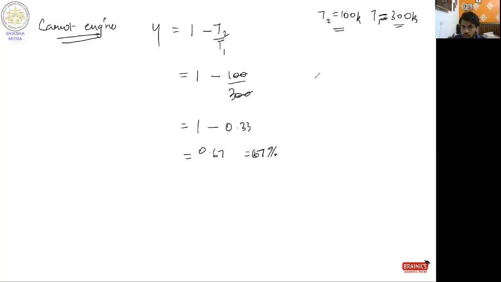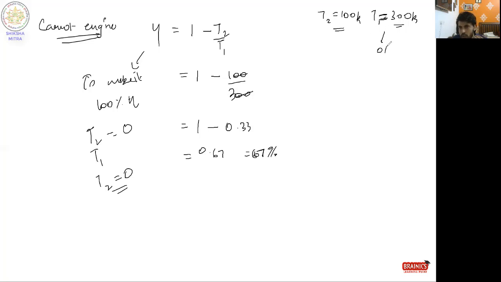So to make it 100% efficient, T2 by T1 must be equal to 0, meaning T2 must be equal to 0. Whatever temperature it has gained would have to be reduced to 0 Kelvin. But that is not possible. That's why there is no Carnot engine which is 100% efficient.